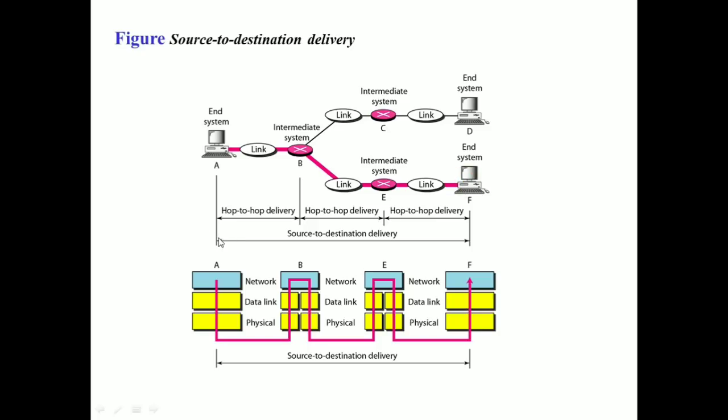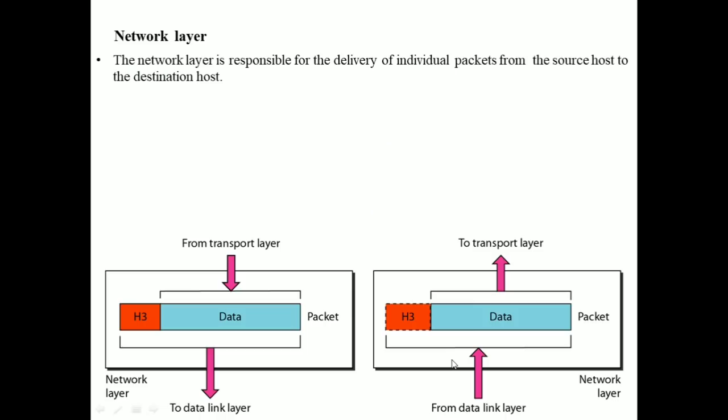But from source to destination delivery, which layer is responsible? This particular network layer is responsible. So this is how we represent the source to destination delivery using the network layer. Now there are some duties of this network layer. The first duty is logical addressing.